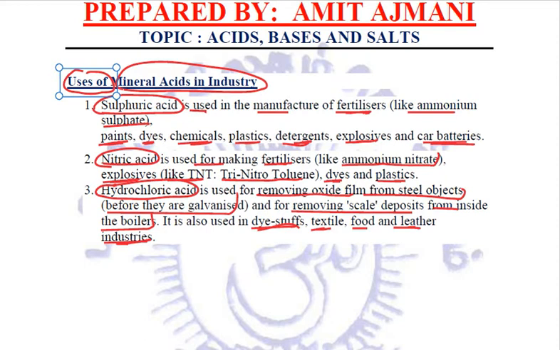What all did we study about acids? We studied about the types of acids, organic acids, then mineral acids, strong acids, weak acids. We saw a few examples of organic acids like lactic acid, acetic acid, formic acid, oxalic acid, tartaric acid, etc. Mineral acids are like hydrochloric acid, nitric acid, and sulfuric acid. We talked about a few properties of acids. They have a sour taste. They will convert blue litmus to red. The most important characteristic property is that of liberating hydrogen ions in water.